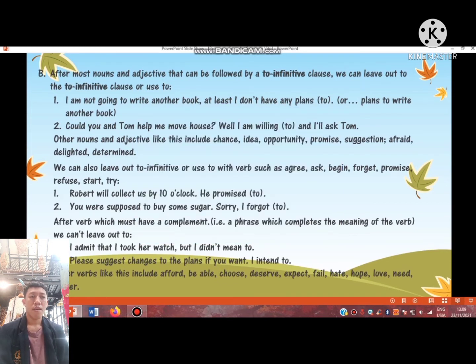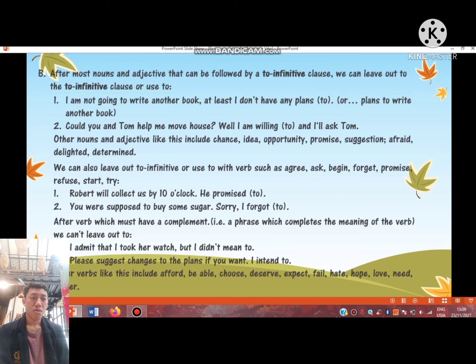We can also leave out to infinitive or use to with verbs such as agree, ask, begin, forget, promise, refuse, start, and try. For example, Robert will collect us by 10 o'clock. He promised to. The second, you were supposed to buy some sugar. Sorry, I forgot to.